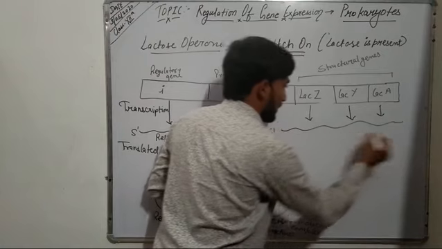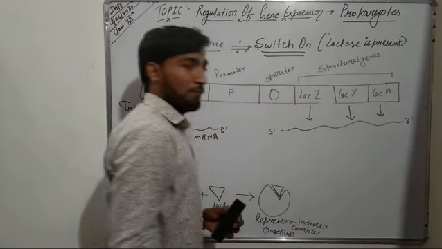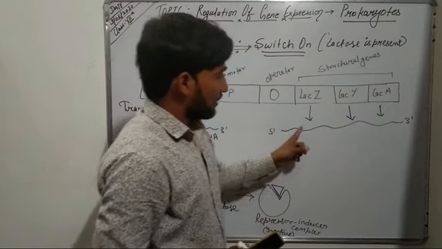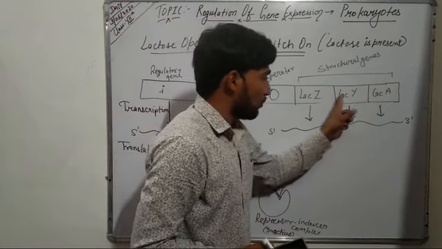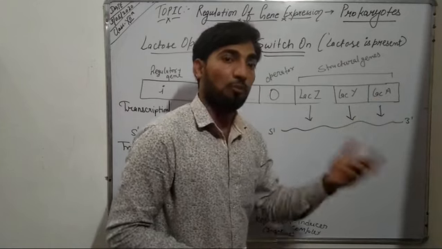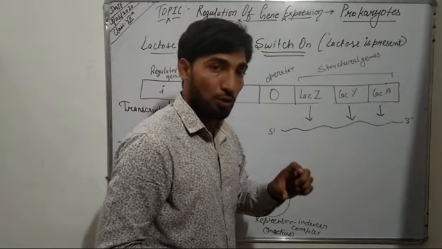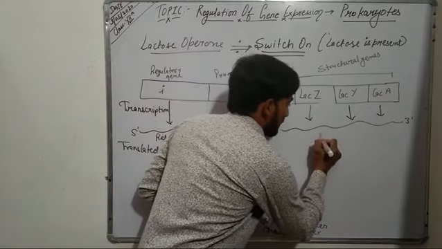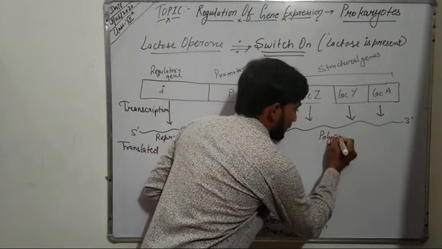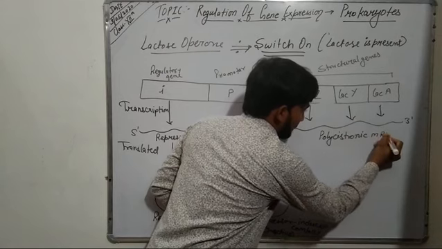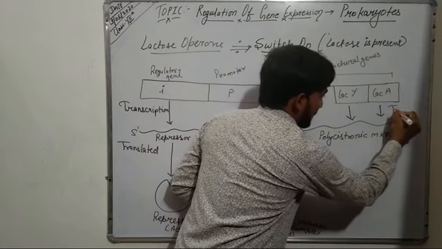Here we are calling it polycistronic mRNA because a cistron is a gene, and this mRNA is synthesized from more than 2 genes. So we are using poly as a term for many, and cistron means a gene. So when these three structural genes get transcribed, they result in the synthesis of a polycistronic mRNA through the transcription process.